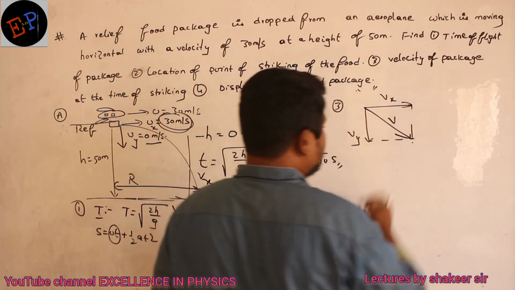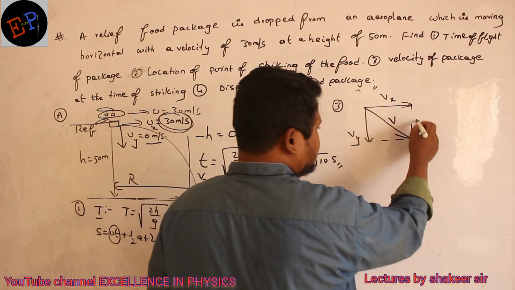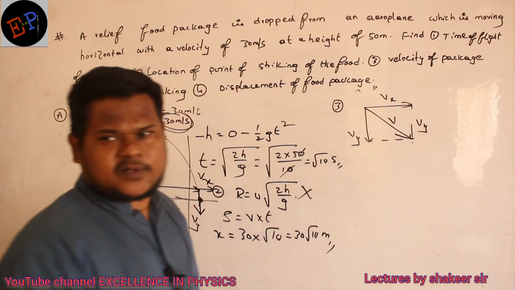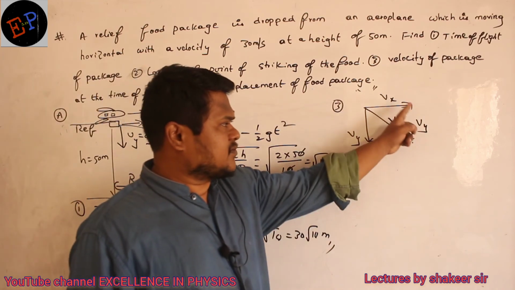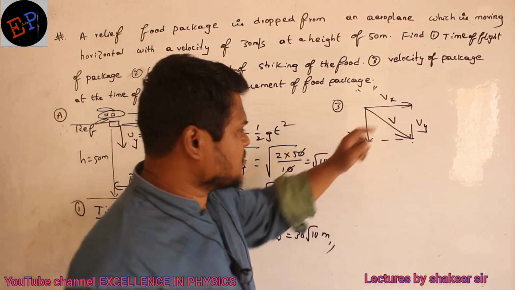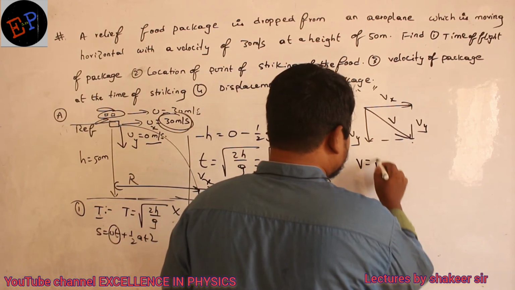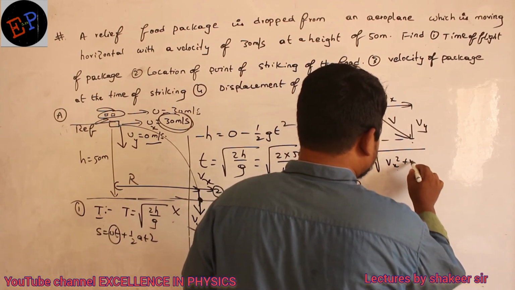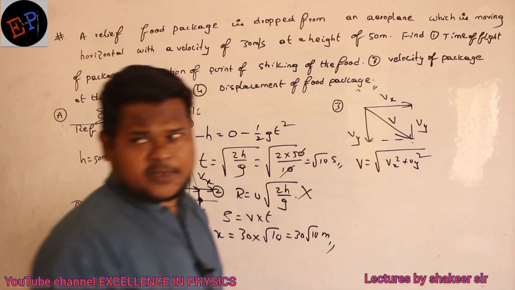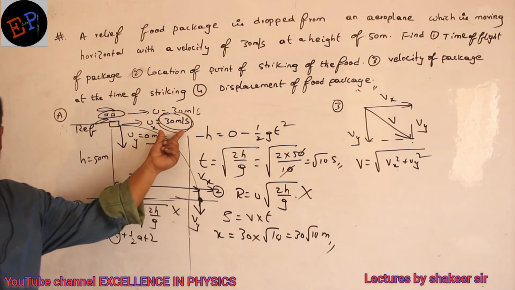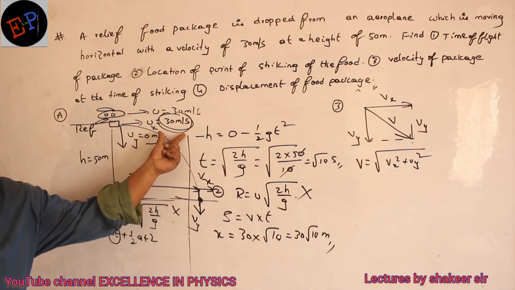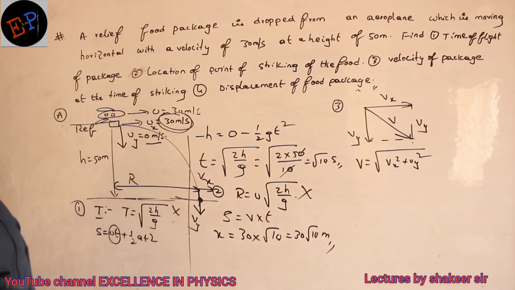This is my net resultant velocity, according to the parallelogram rule of addition, and this is a right angle triangle. So v is the square root of vx square plus vy square. Vx value we already know: 30. How can I calculate the vy value?